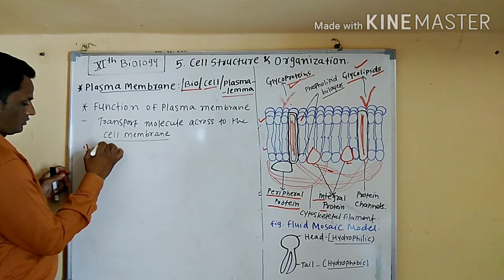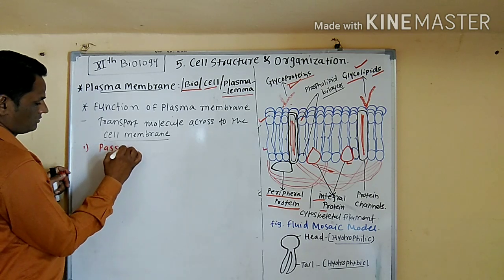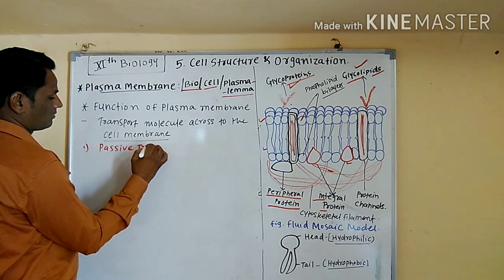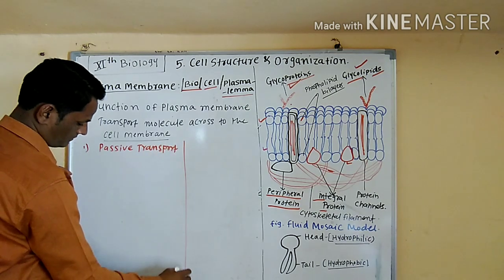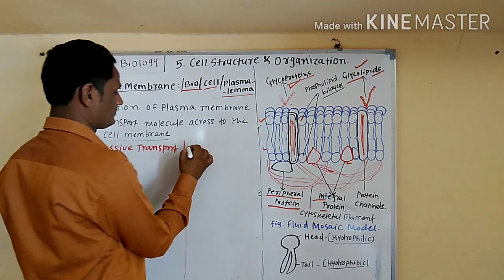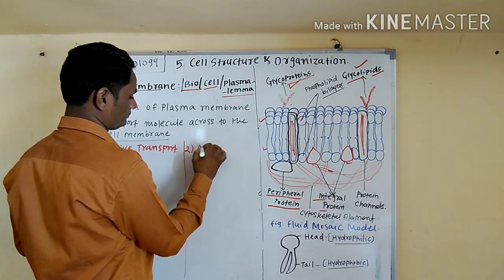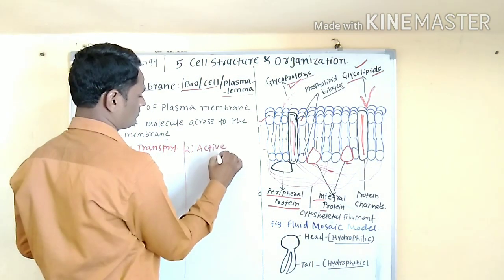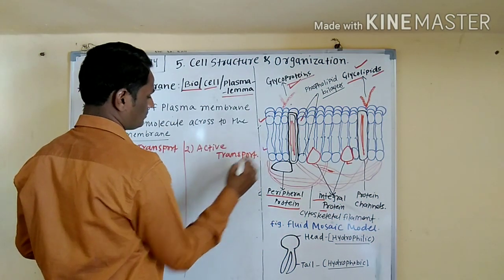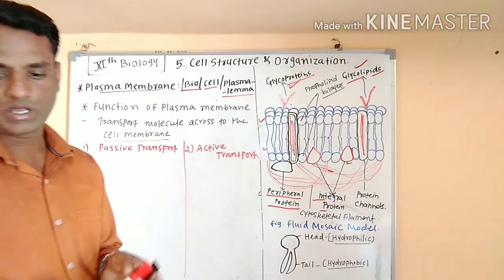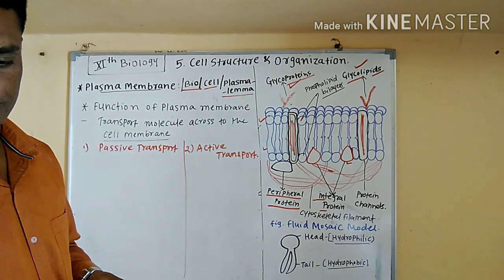First is passive transport, and the second one is active transport.